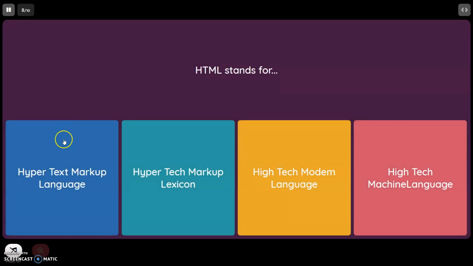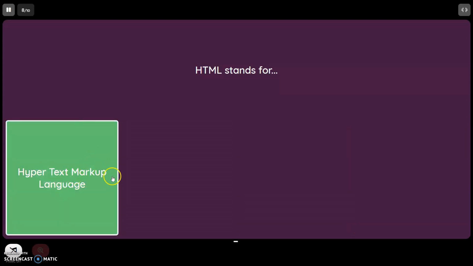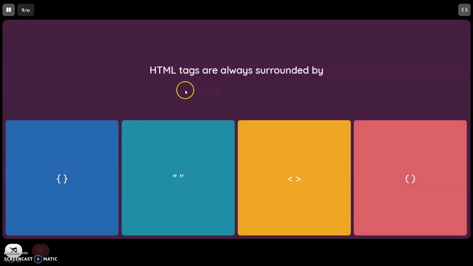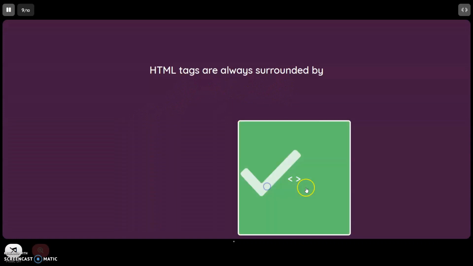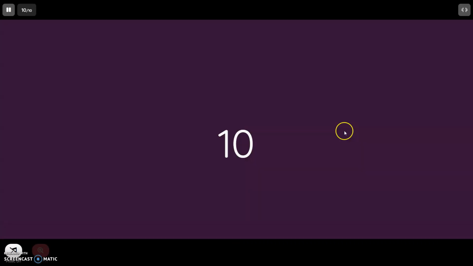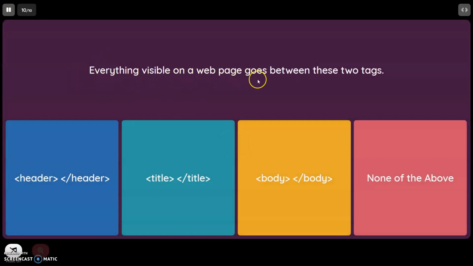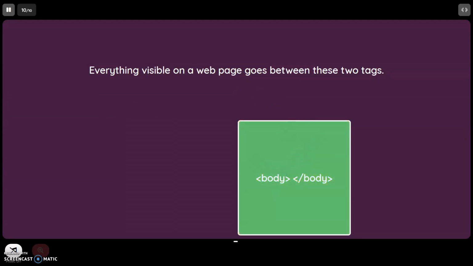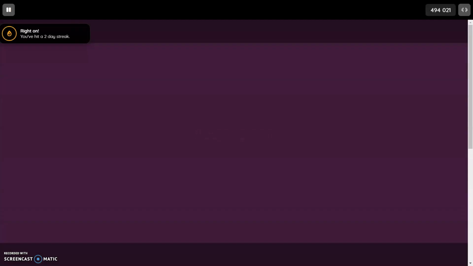HTML stands for Hypertext Markup Language, Hypertext Markup Lexicon, High-Tech Modern Language, or High-Tech Machine Language? It's Hypertext Markup Language. HTML tags are always surrounded by, is it this, this, this, or this? It's this. Everything visible on a web page goes between which two tags: /header, title, /title, body, /body? It's this one, because everything visible, the content, comes in the body.